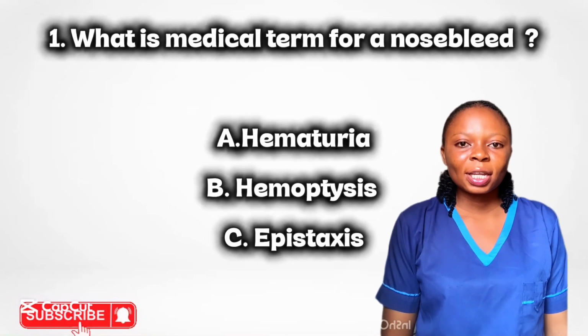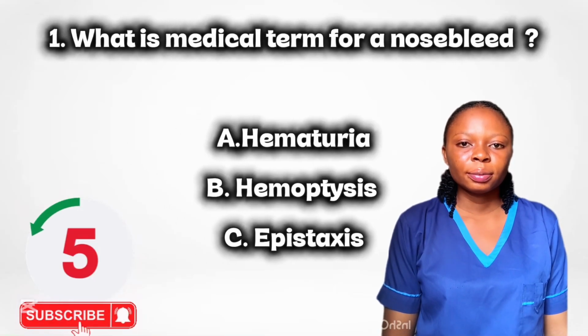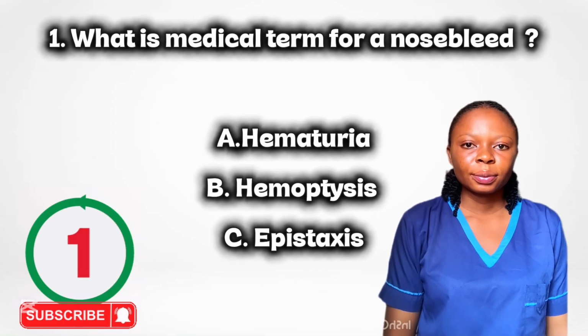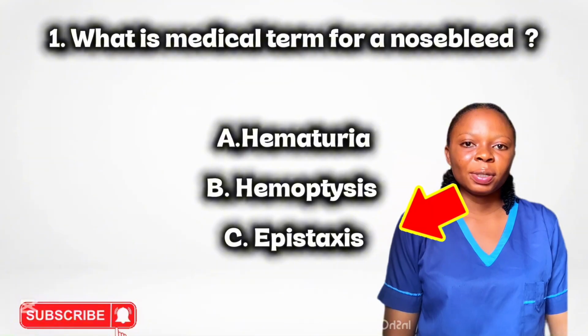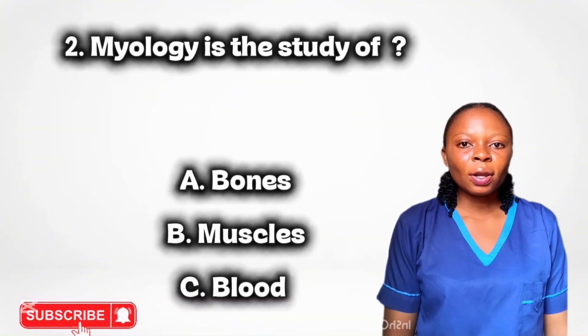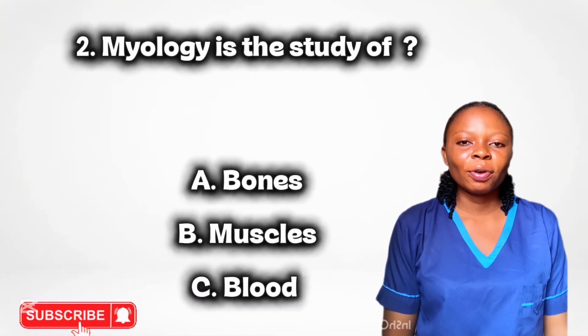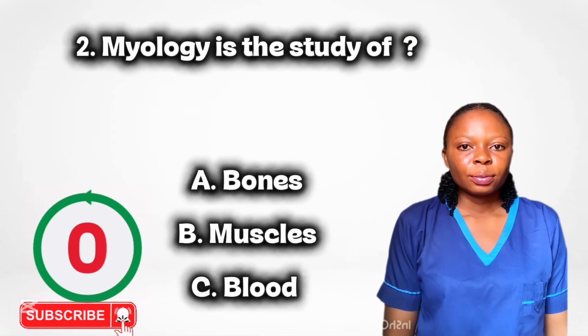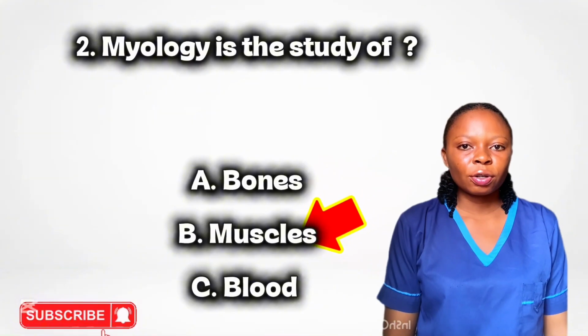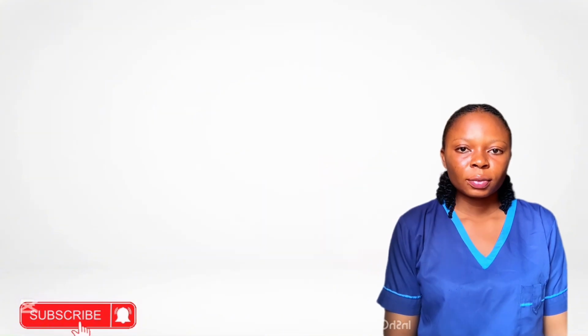What is the medical term for a nosebleed? The correct answer is option C, epistaxis. Myology is the study of what part of the body? Muscle, it studies structures and functions of the muscle.